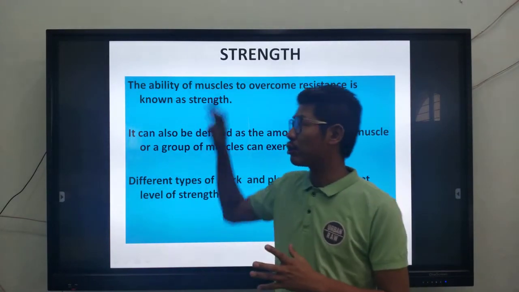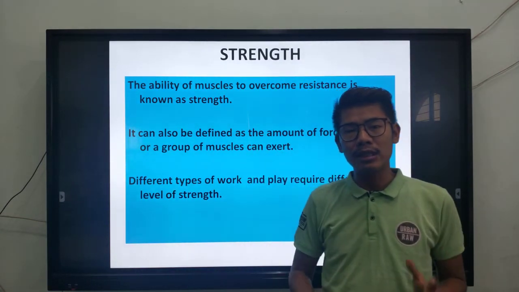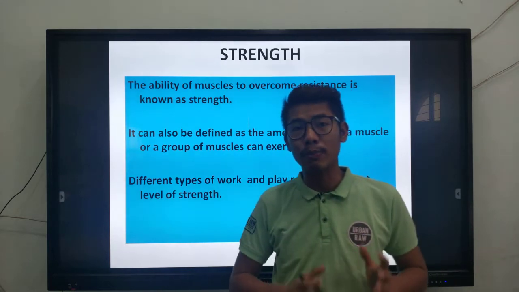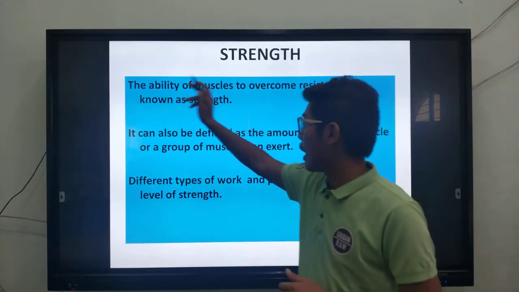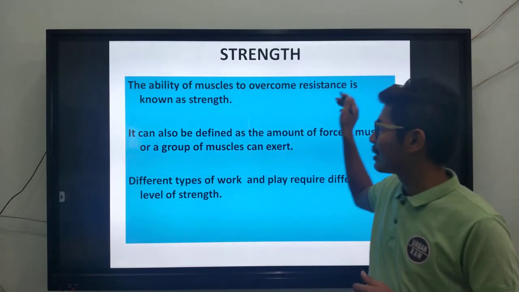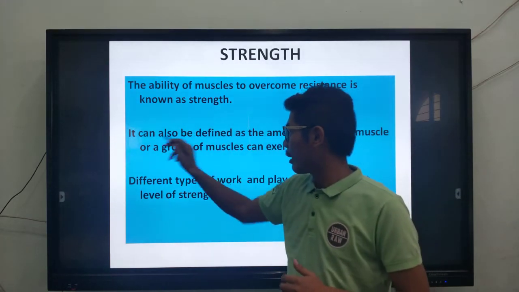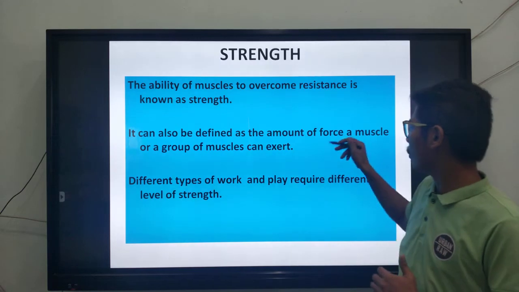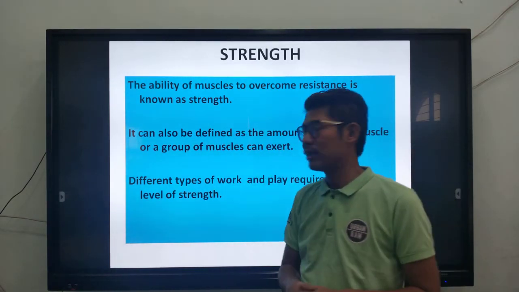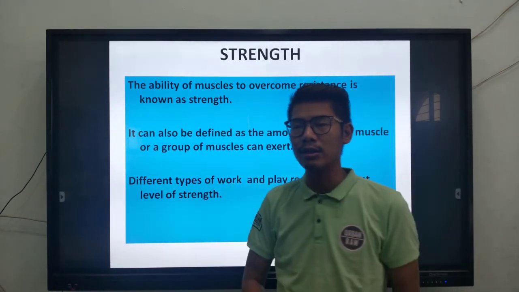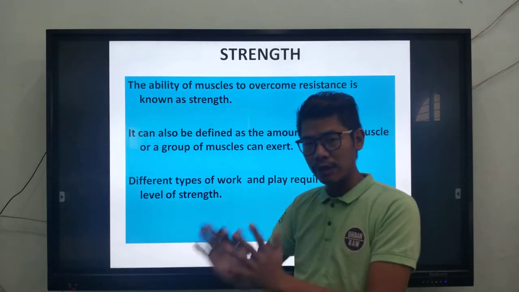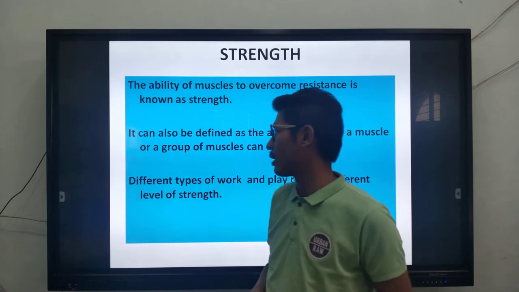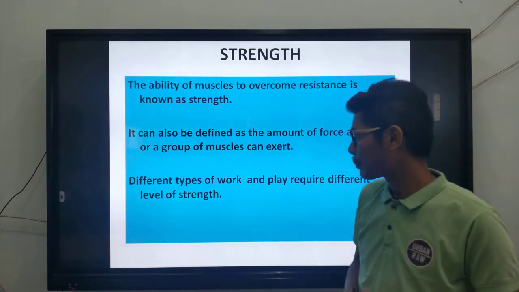First, let's understand what is strength. Strength means the ability of any person to perform any kind of work effectively. The ability of muscle to overcome resistance is known as strength, or it can also be defined as the amount of force a muscle or a group of muscles can exert. How much energy or force you can exert on anything is considered strength.